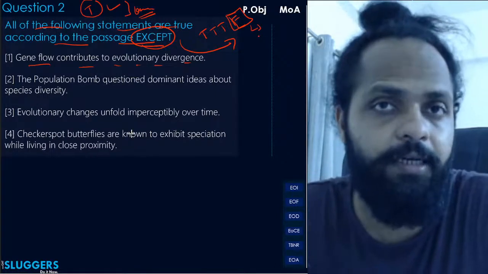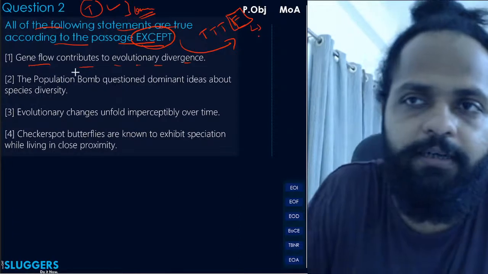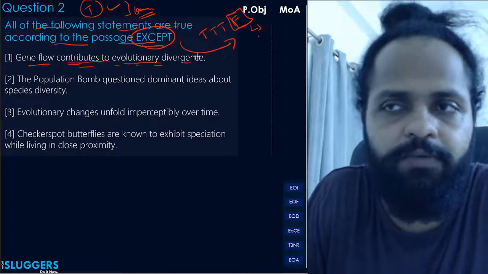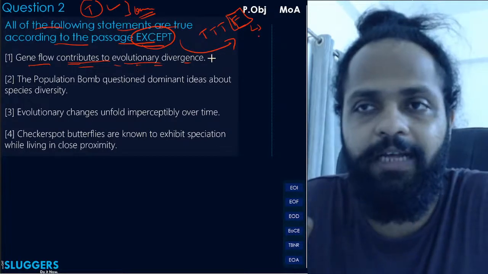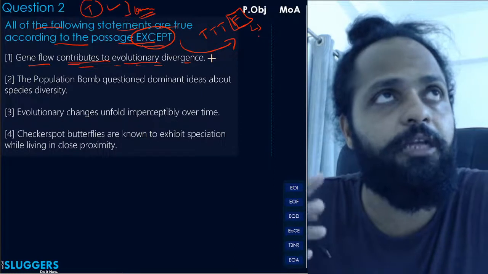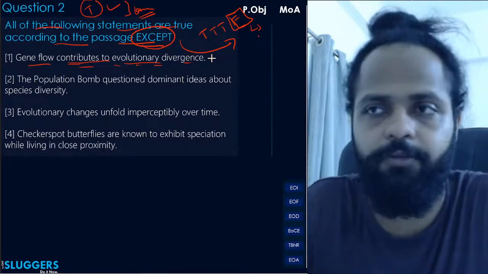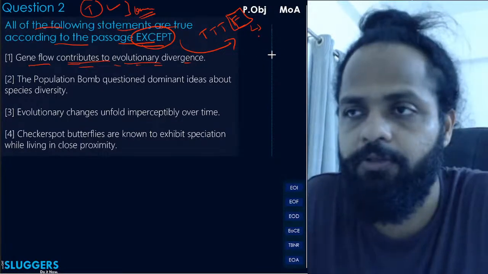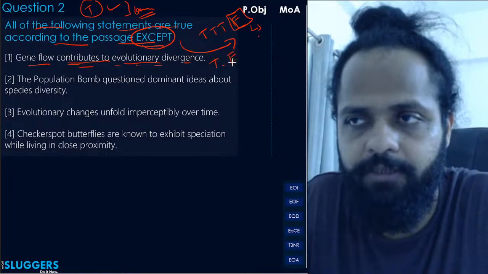So he said it is not the primary reason; he didn't say it is not a reason at all, not a cause at all. He doesn't say that it does not contribute. So contributes to evolutionary divergence seems to be in line with the passage, because the author does not eliminate its complete contribution. It simply says it is not a primary contributor. So hence this is true as per the passage and hence eliminated with the capital E.